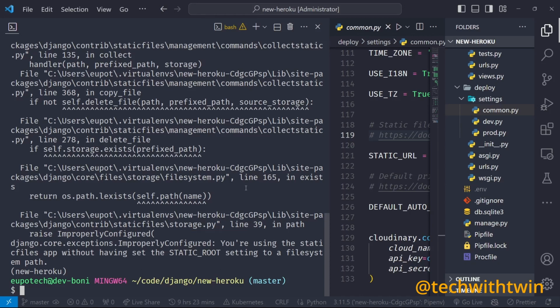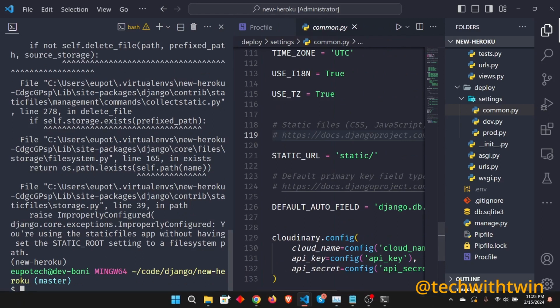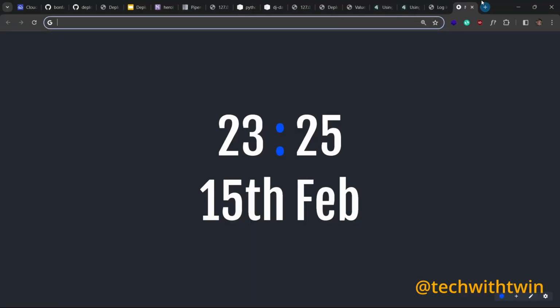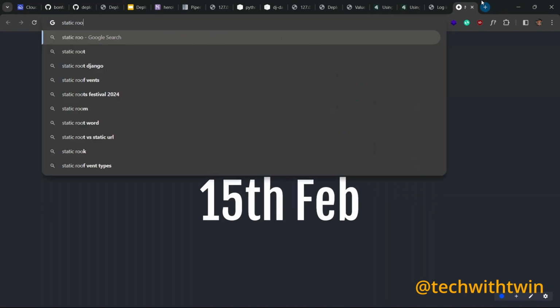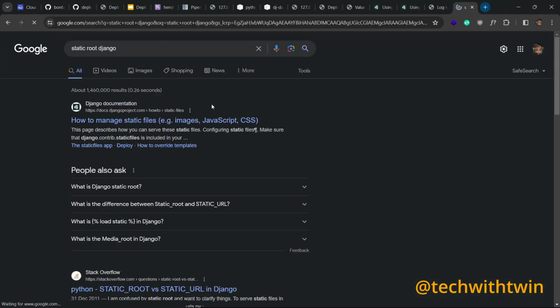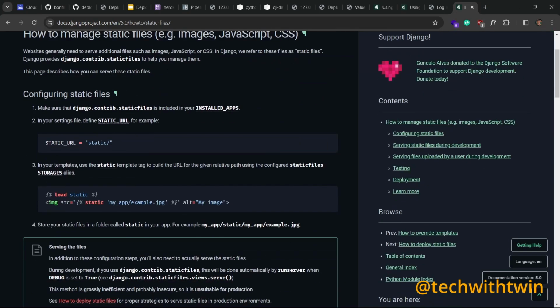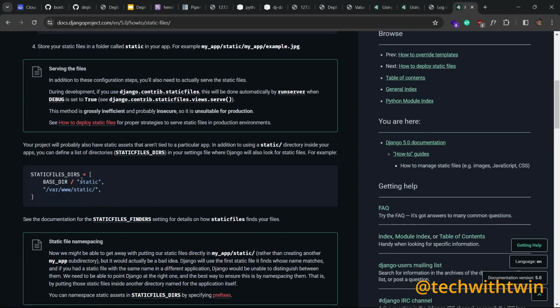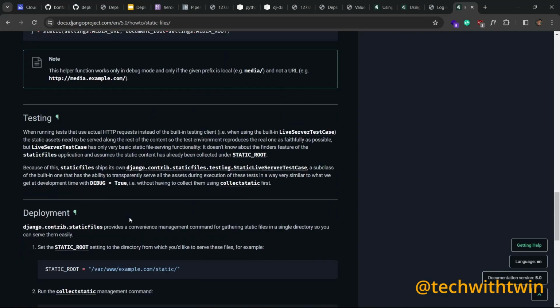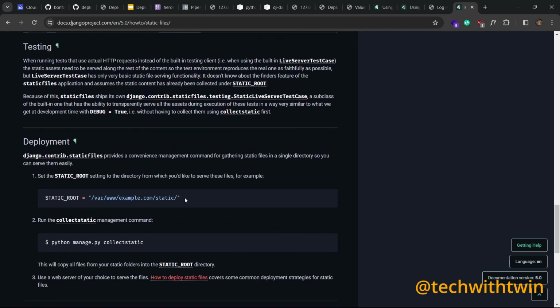You are using the static files apps without setting the static root to a file system path. So I know why Heroku threw that error. So, static root Django. You can just search that. So the static URL. So make sure you want to see the static root. Okay, so our static root is the file folder that serves these.